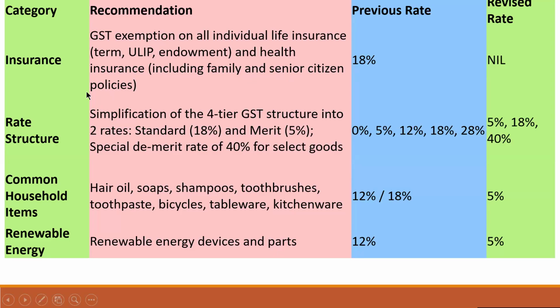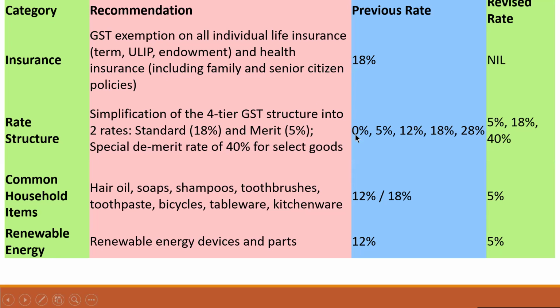Now, rate structure: simplification of the four-tier GST structure into two rates. Standard 18% and merit 5%, plus a special demerit rate of 40% for select goods.